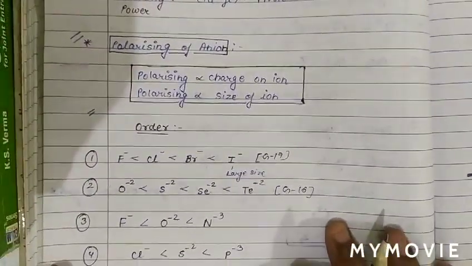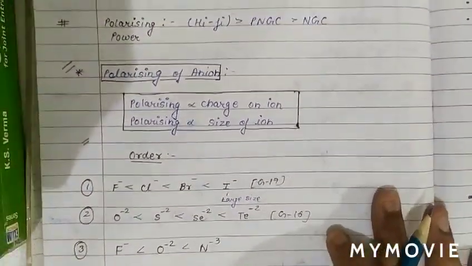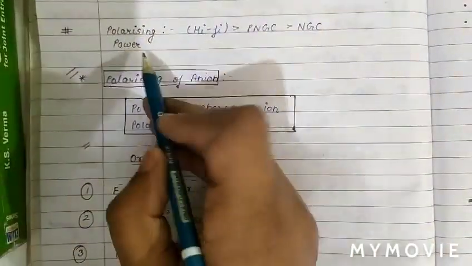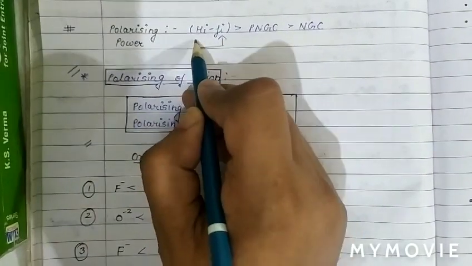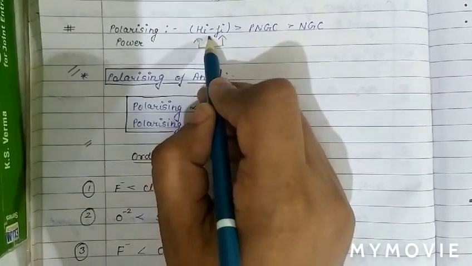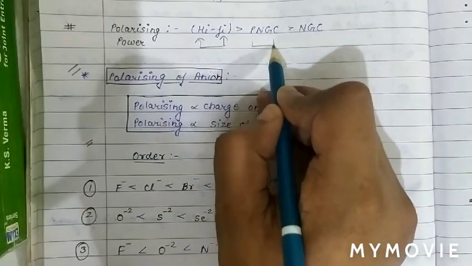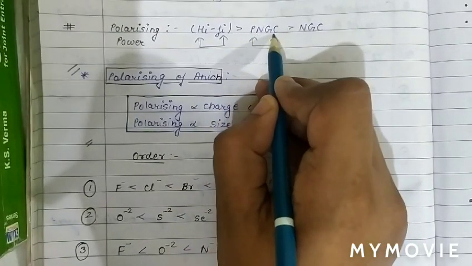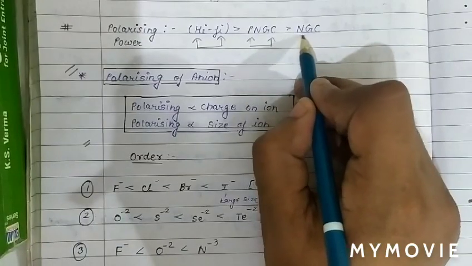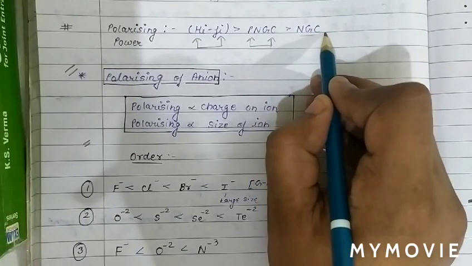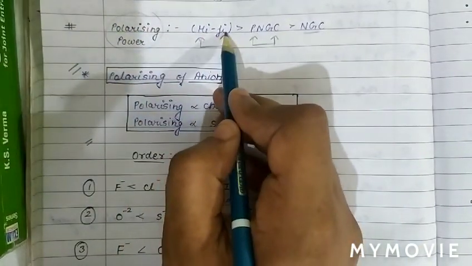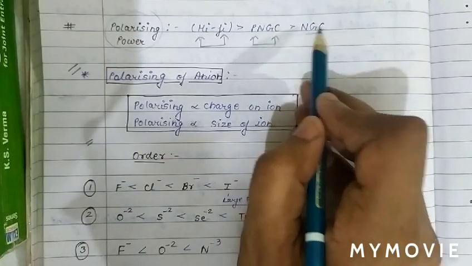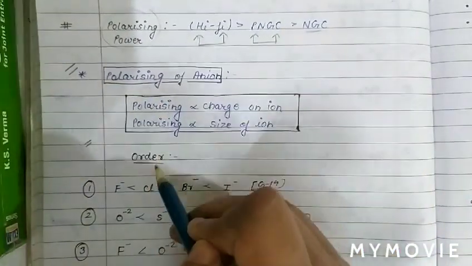Now we will discuss the polarizing power on the basis of an ion. In the case of cations, hi-fi cations, which we discussed last, will have the highest polarizing power. Then we give preference to pseudo-noble gas configuration, and the last preference is given to noble gas configuration. So in the case of cations, the highest preference for polarizing power goes to hi-fi cations, then pseudo-noble gas, and then noble gas.